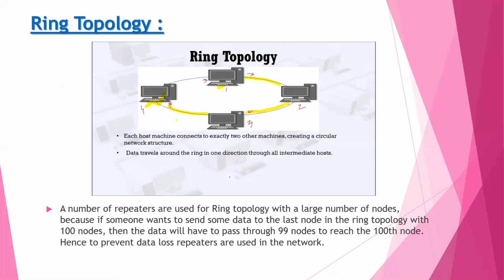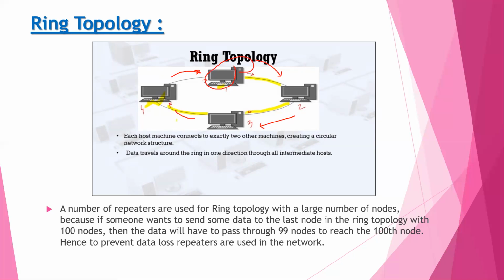Next is ring topology. Ring topologies are wired in a circle, means there is a circle structure. Each node is connected to its neighbor on either side, and the data transmits along the ring in one direction only. Means each node is connected to its neighbor and data is transmitted in only one direction. Here is a data transmission in circular form or ring form.